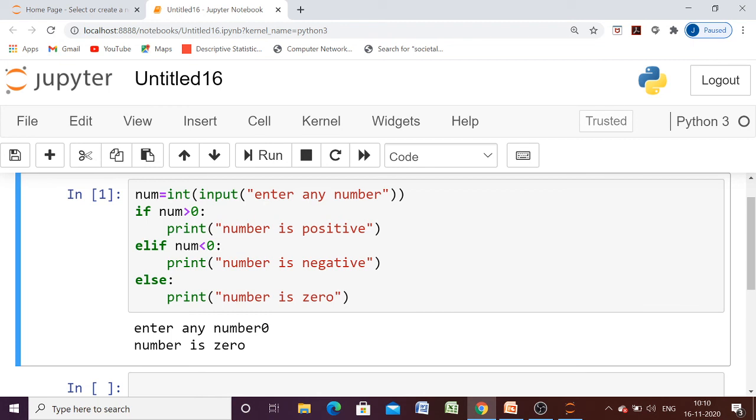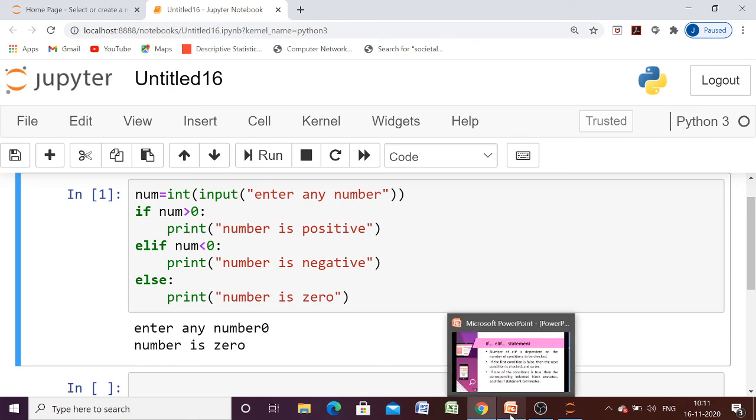It tells that if the first statement is false, then only the next will be executed. So if this condition is false, then our control will move here. If this is false, then only our control will move here. If this is true, then its indented statement will be executed and there will be no more execution of these two parts. This is the meaning of those statements.